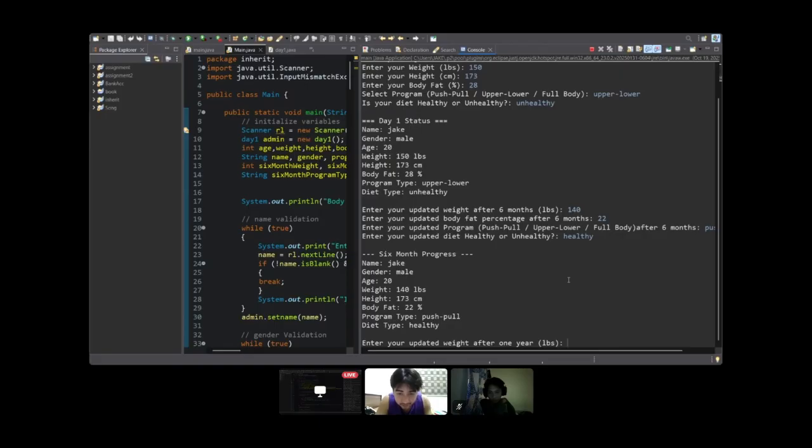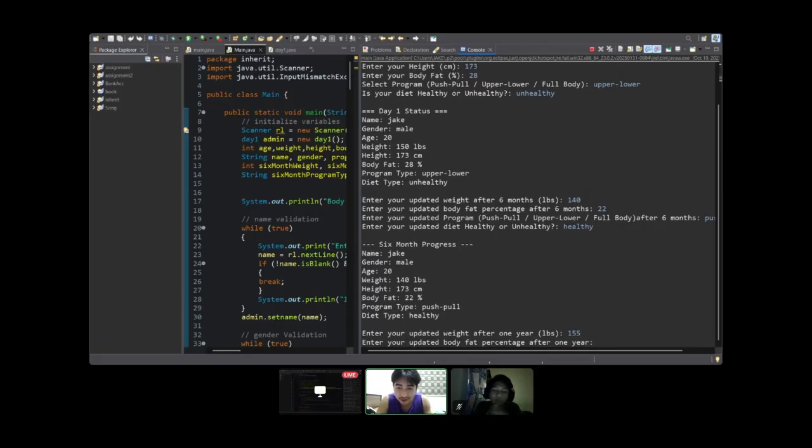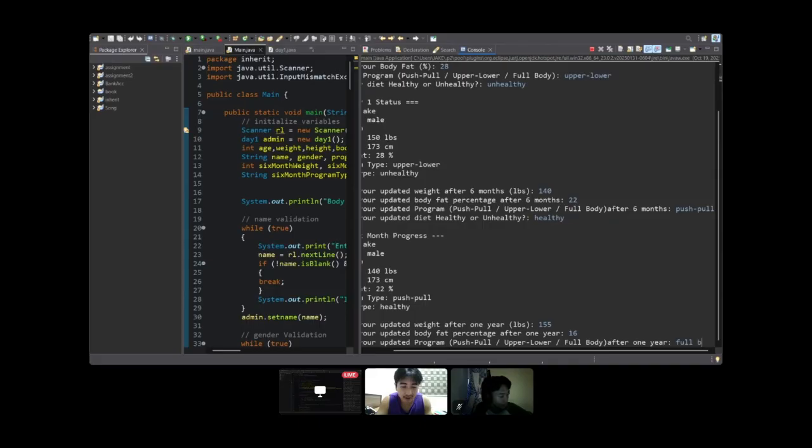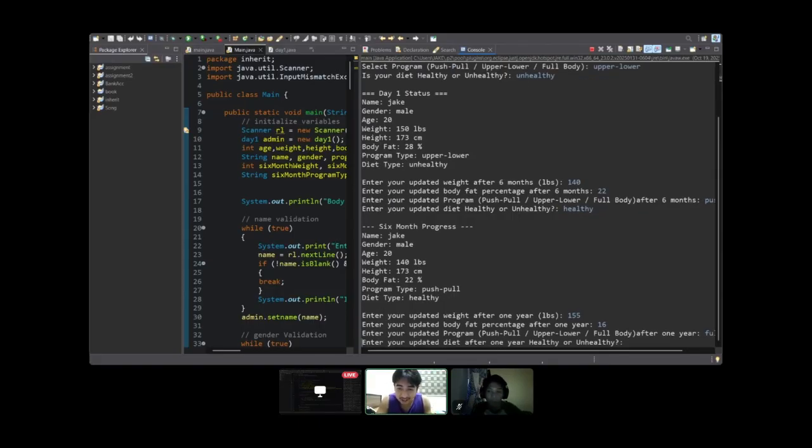Then let's say at 155 I gain weight again while losing body fat, and I change to full body again, with a healthy diet.